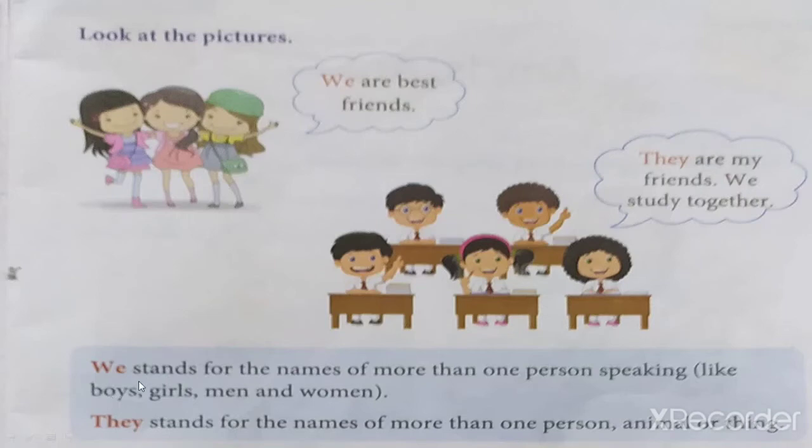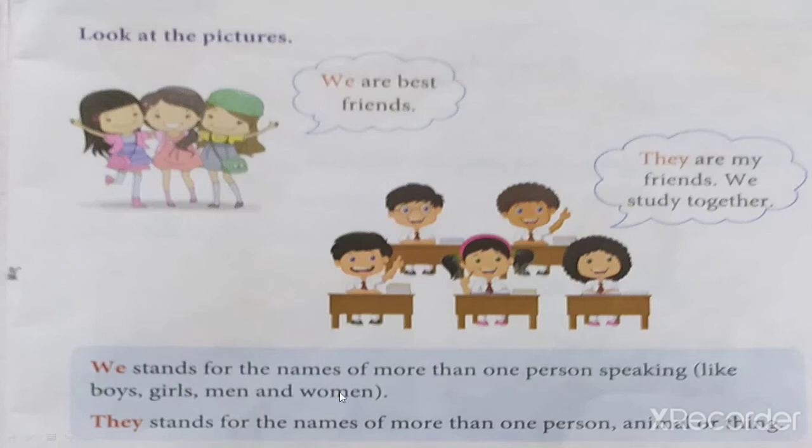Okay, how is "we" used? We stands for the names of more than one person speaking. We use "we" when there are more persons, when there are boys, girls, man or woman, children.